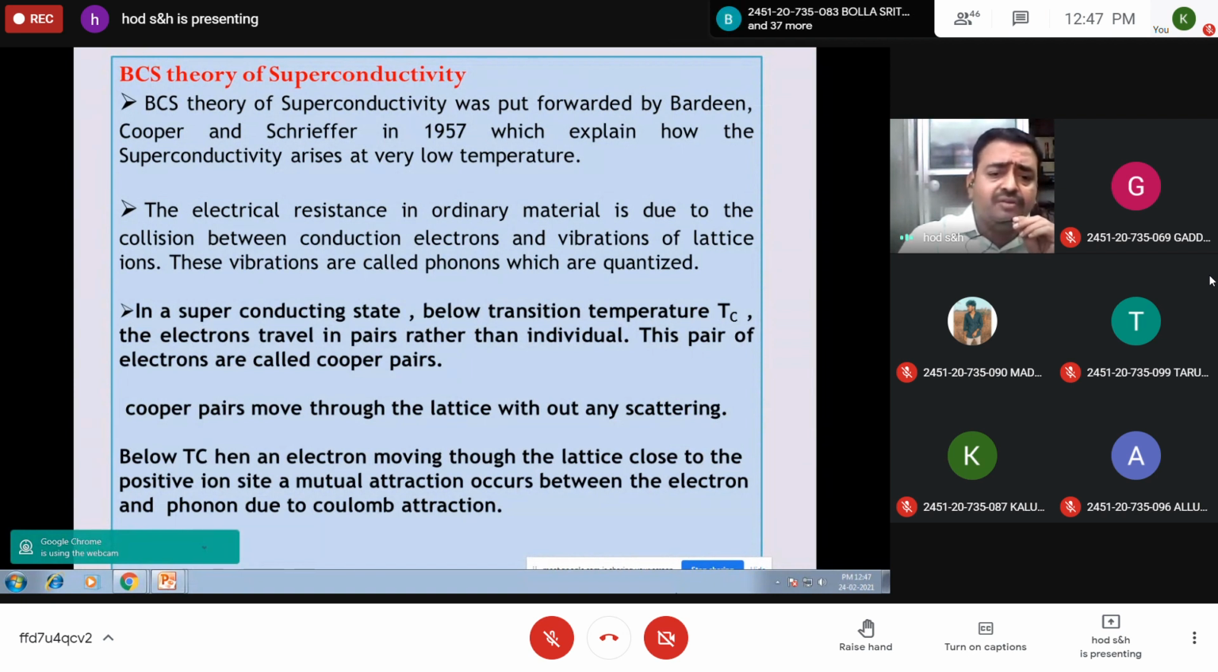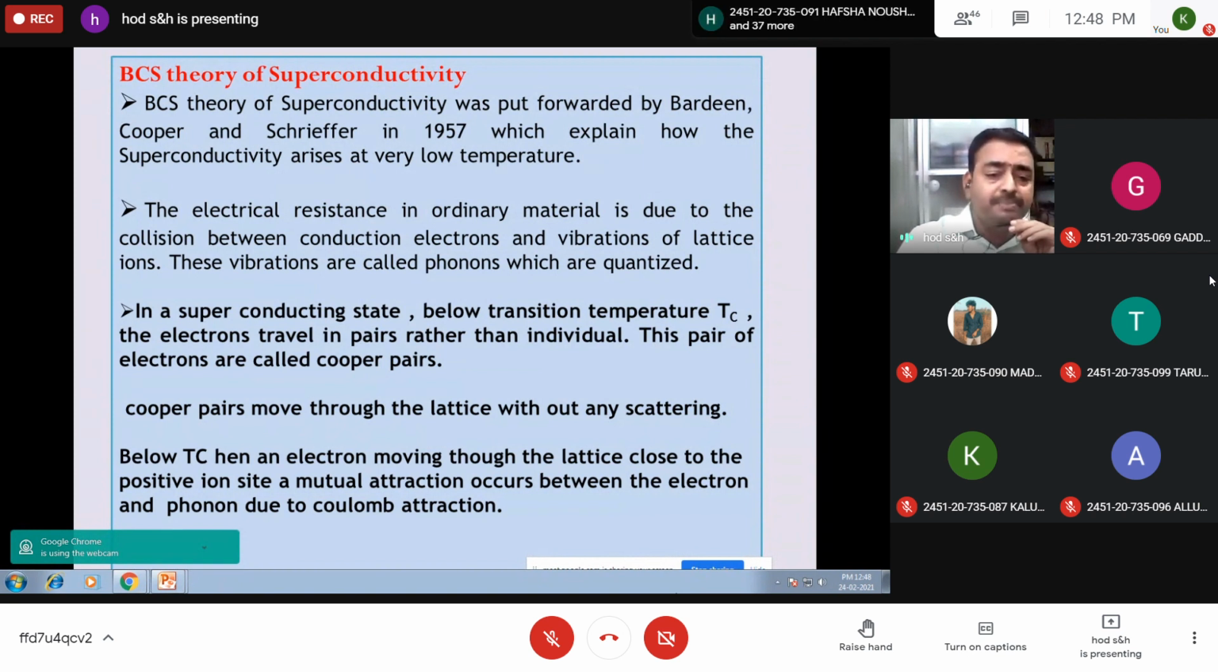This pair of electrons is called Cooper pairs. Generally, it is against the principle because two electrons will not come closer, because they are like charges. So they won't come. But surprisingly, in the superconducting state, below transition temperature, it is observed that the electrons travel in pairs rather than individually. This pair was introduced by Cooper. So this pair of electrons is called Cooper pairs.